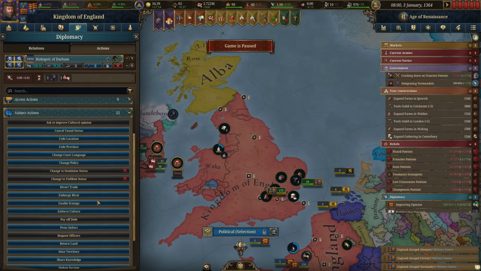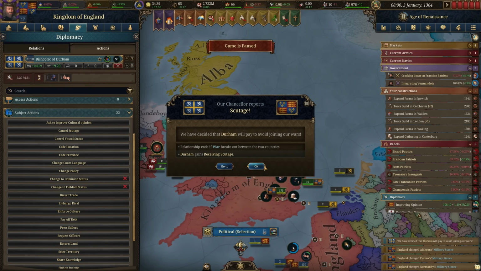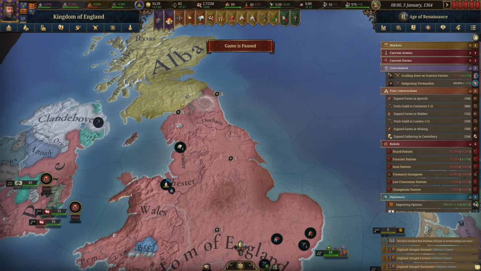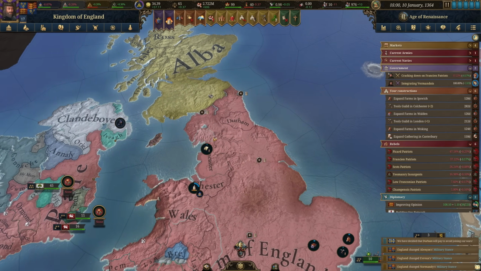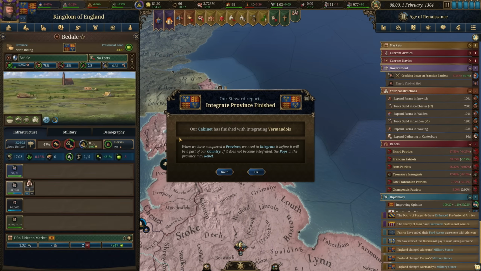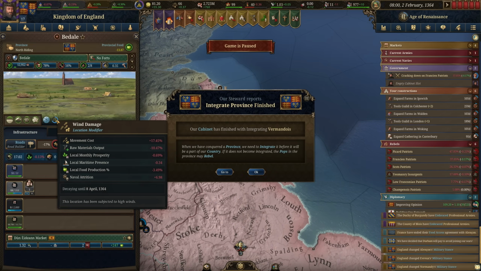But with Durham, I could use the extra money. It's not going to make a huge impact here, because they don't really give us that much money. But yeah, I just wanted to show you guys some of the different actions we can take and actually utilize that. I don't know if you guys saw that storm going across there. But because of it, we do have a modifier here due to wind damage.